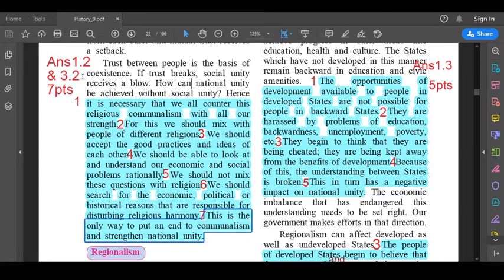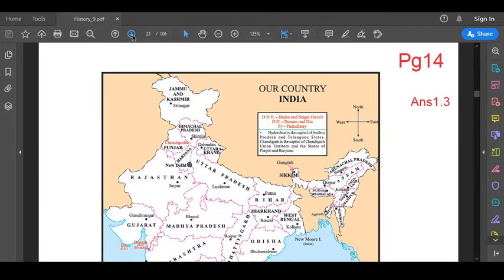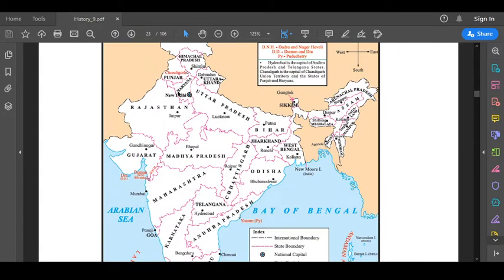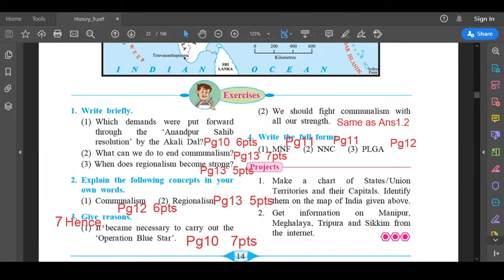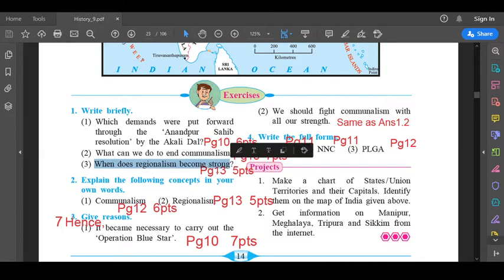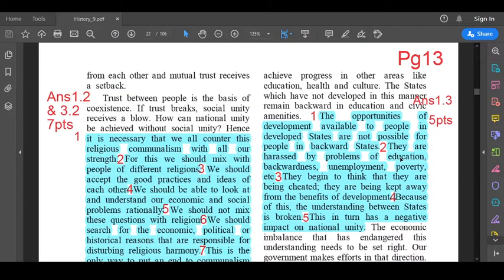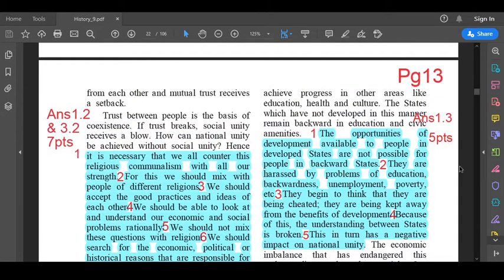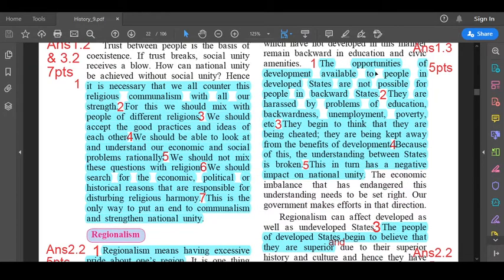So this is answer 1.2, 7 points. Now we'll go to the next question. 1.3. When does regionalism become strong? The answer to this question is on page number 13. Right hand side, count the lines from the top. First, second, third, fourth, the fifth line. Okay, this is your first point.